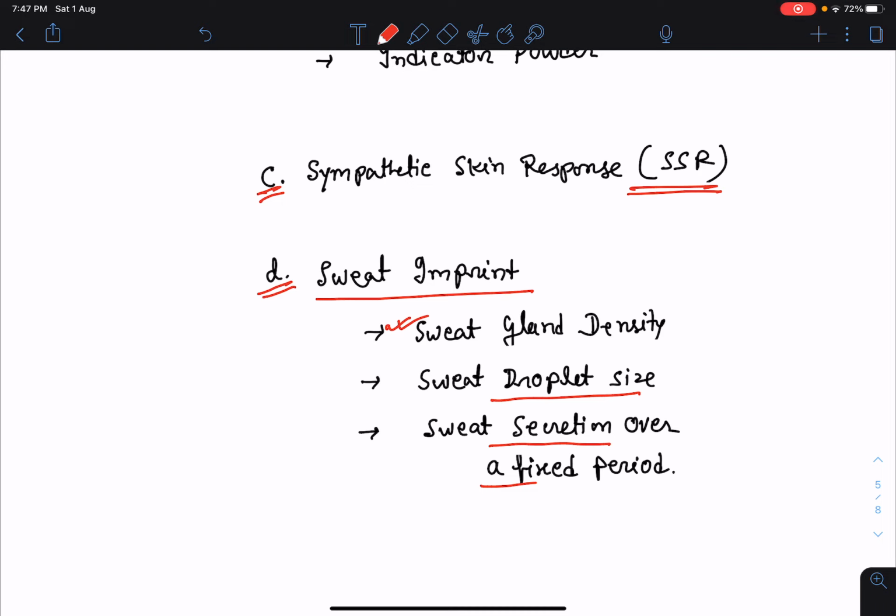So these are few tests which we can do either at the bedside, or some tests can be done in the specialized laboratories to identify the autonomic dysfunction. There are many other tests also, but I have discussed the tests which are easily available or we can do easily at bedside.